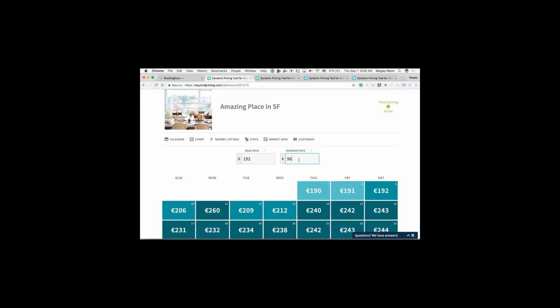But that being said, we also understand that some owners don't want to go below a certain price just because it's not ROI positive for them. It just doesn't make sense. It's not profitable. And so because of that, we also have the minimum price. And so the thinking of this is even if our pricing algorithm is suggesting a lower price, this is the absolute hard floor we'll never go below. So in this case, it's set to 96. Just set it to 90. As you see, once I do that, there's a little button that pops up right here, Save and Sync. So if I'm happy with this, I can click that, and then it will automatically update on BookingSync.